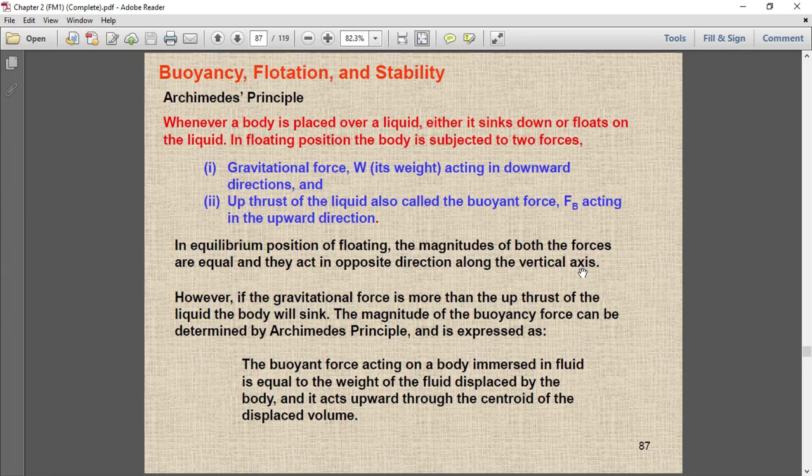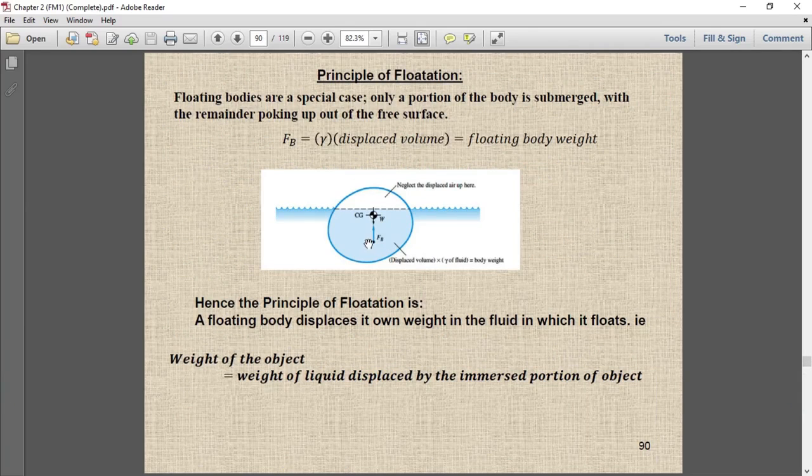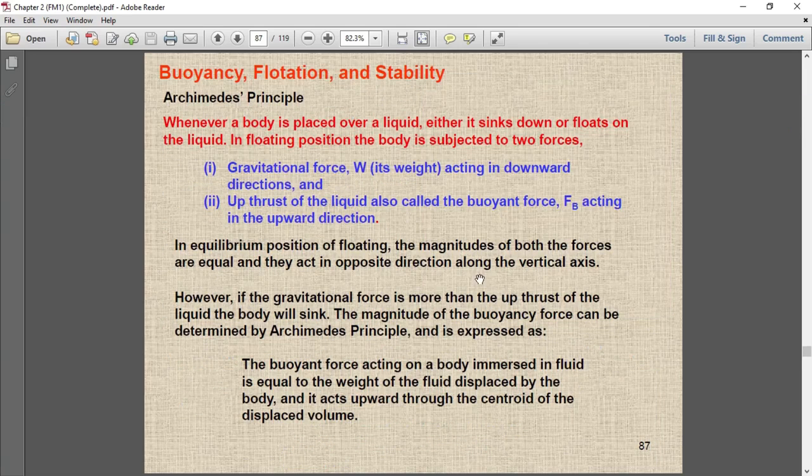So in that case, both the forces you can see here. This is the floating condition. This is the weight of the object, or weight of the solid body, which is acting downward, and this is the force FB, the buoyant force offered by the displaced fluid. This is the displaced fluid, and it is holding this weight, and they are acting in the same line of action, same vertical axis. So this is the equilibrium condition.